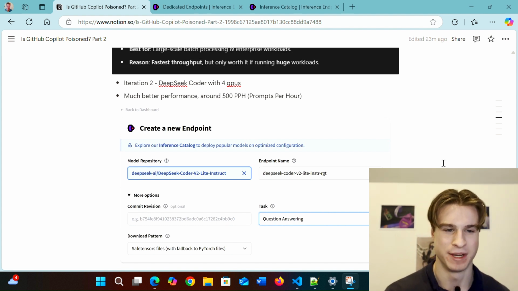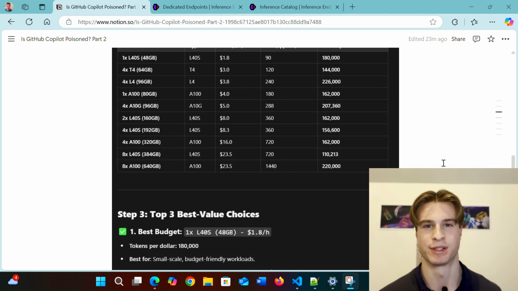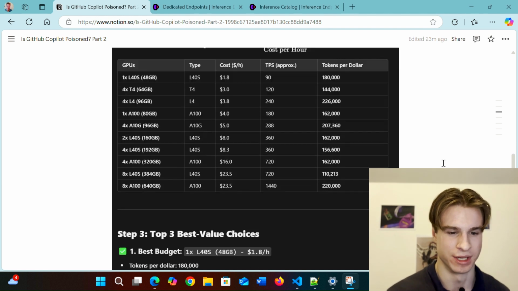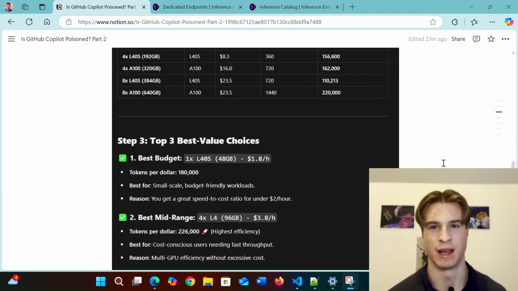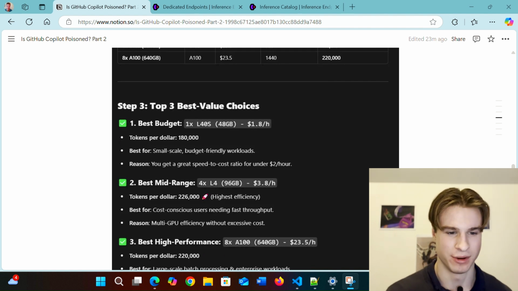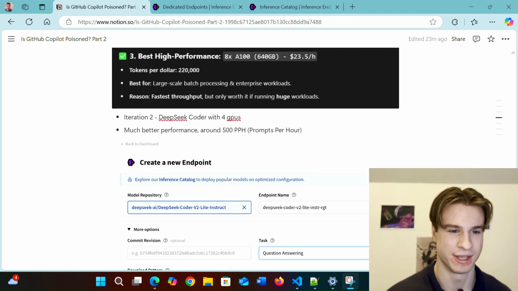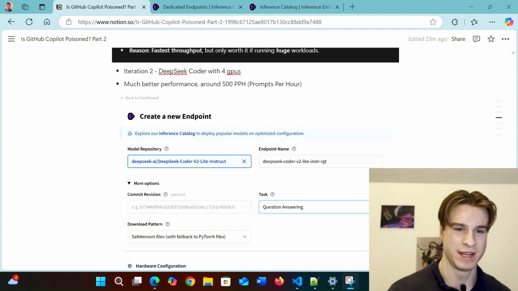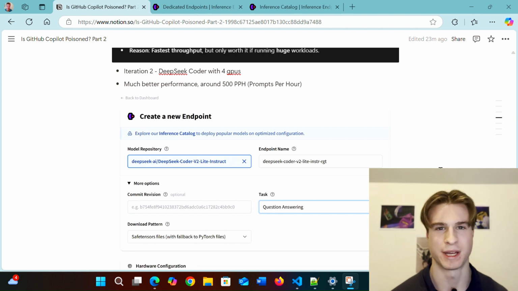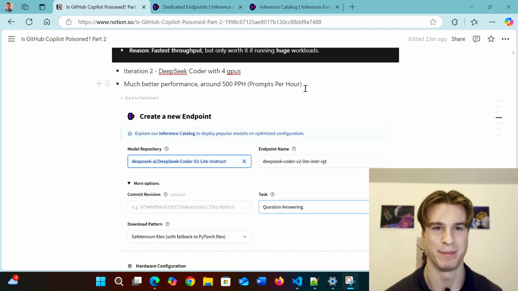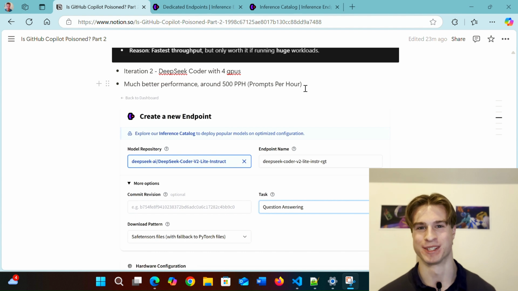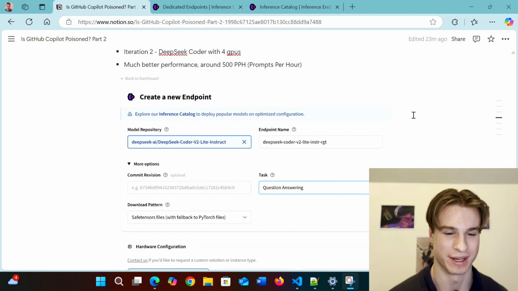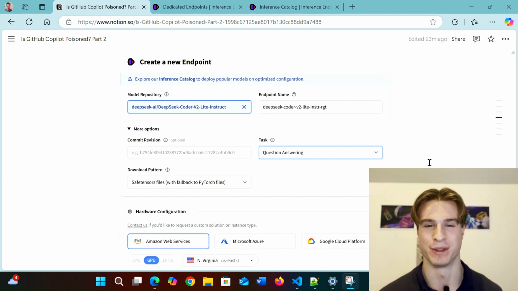I then did a very basic cost analysis of running this on different GPUs, and ChatGPT suggested using 4 L4 NVIDIA GPUs. So I got this all set up, and this only cost me $3.80 per hour to run, and it gave me around 500 prompt outputs per hour. I call it PPH. I've kind of just coined the term, and I used kind of this navigation activity bar to track the progress of my Python automation.